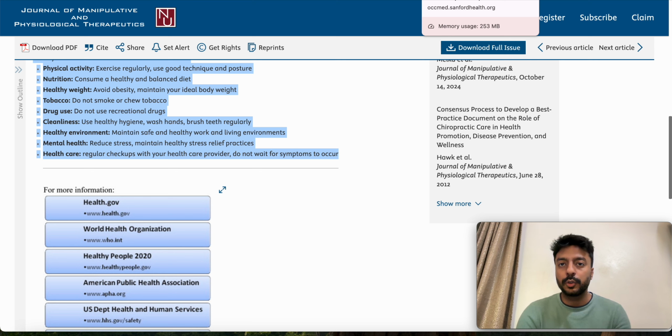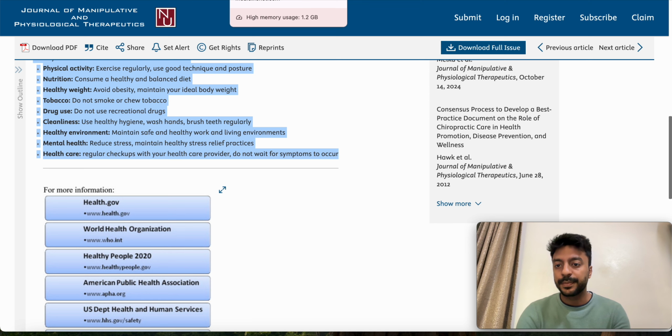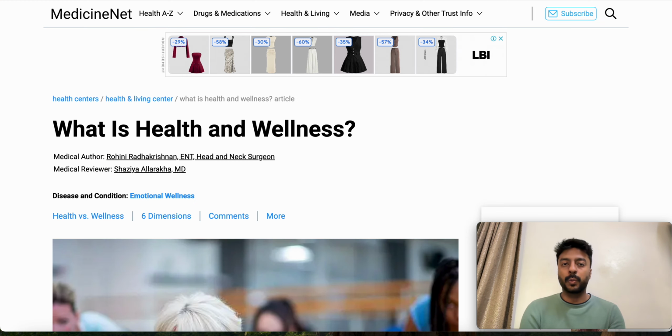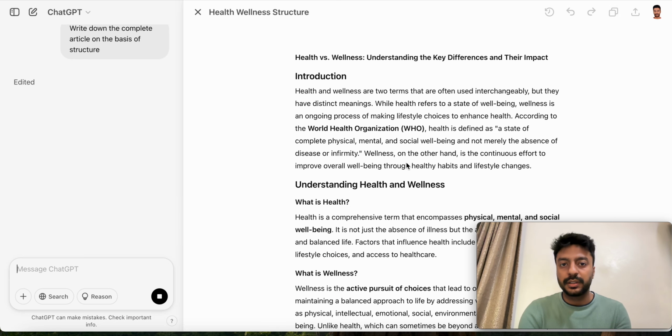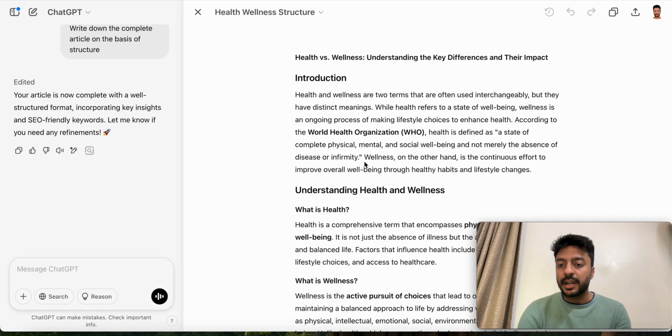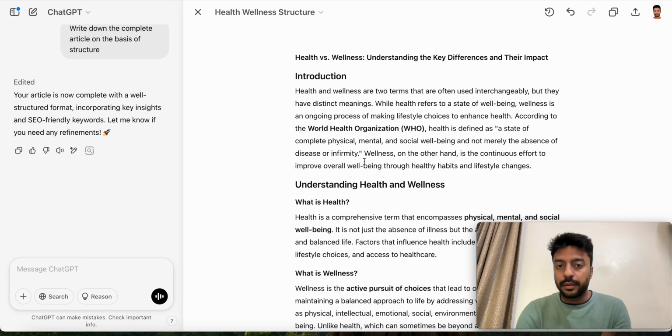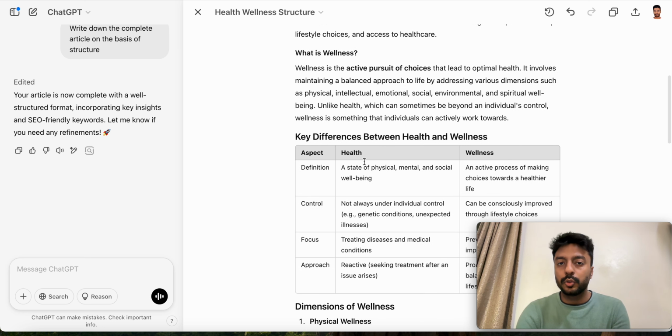So when you give unique content to ChatGPT to read, it memorizes it and then it starts giving you the output on the basis of that. So this way, once you create some uniqueness in your prompts, the output that comes also becomes unique, right? So this is how you have to use ChatGPT in order to write an SEO optimized article.